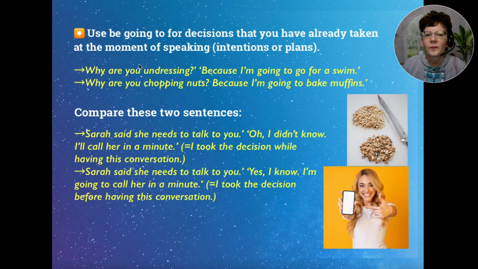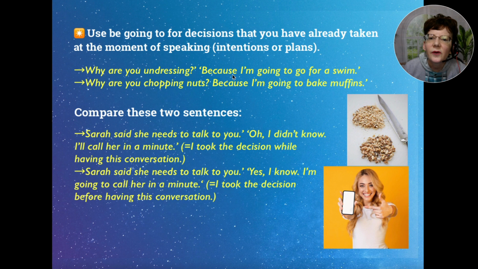Okay, so we use be going to for decisions that you've already taken at the moment of speaking. Intentions or plans. Here's an example. Why are you undressing? Because I'm going to go for a swim.